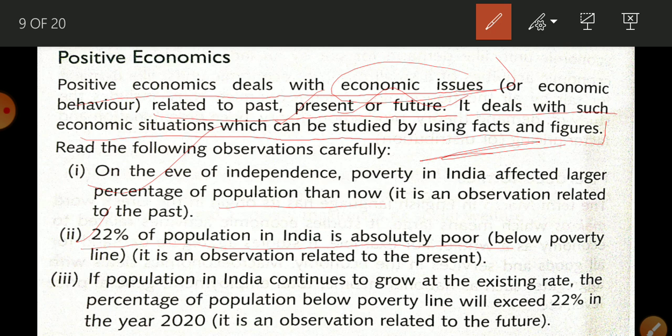If you talk about the census of 2011, 21.9% people are still living below the poverty line. So in this way this statement can be verified with the help of the data. Now the third example is given. If population in India continues to grow at the existing rate, the percentage of population below the poverty line will exceed 22% in the year 2020. This also we can verify with the help of the data.